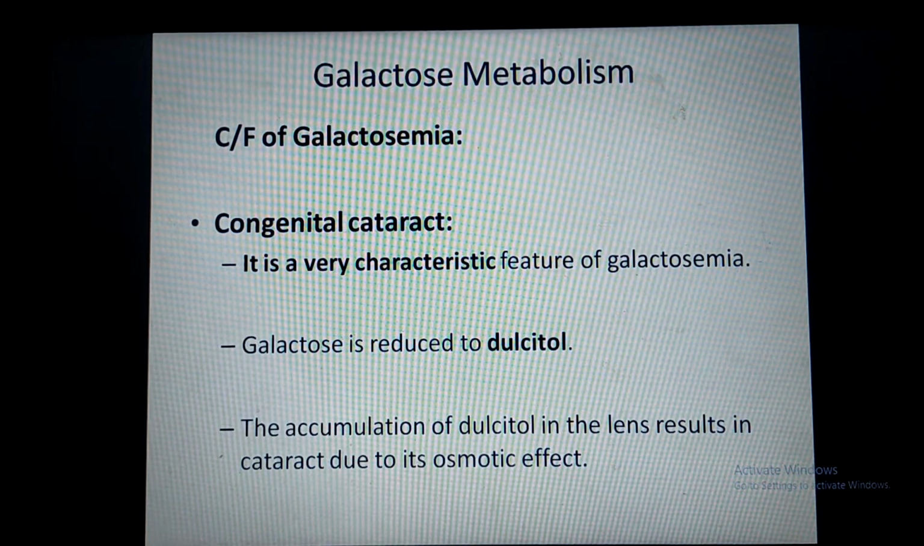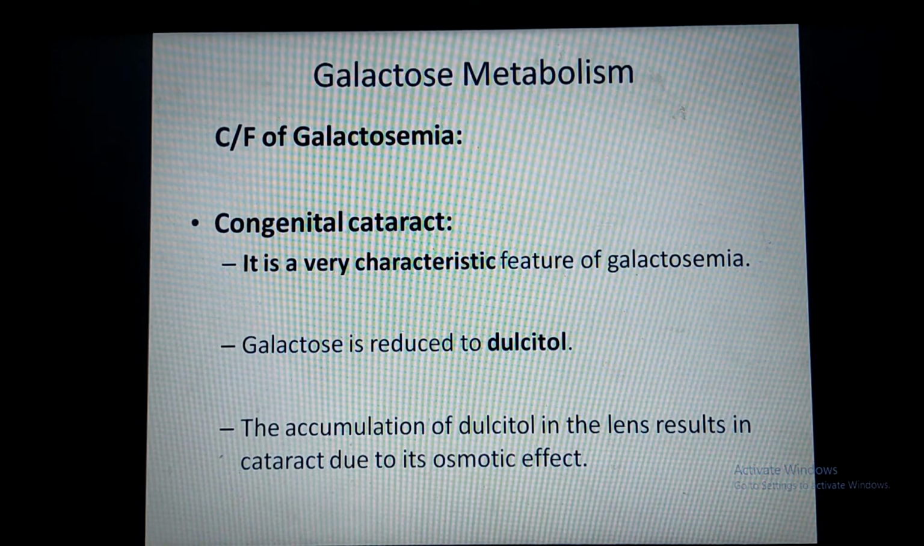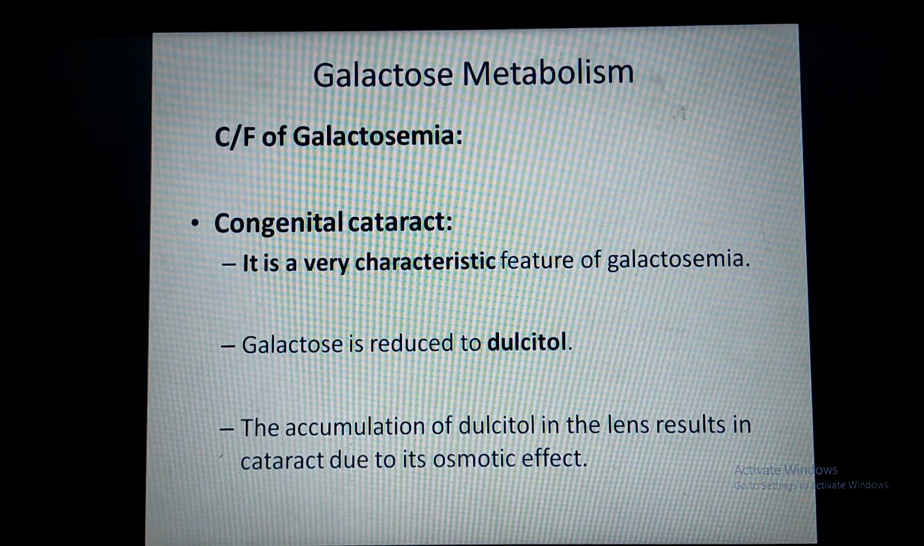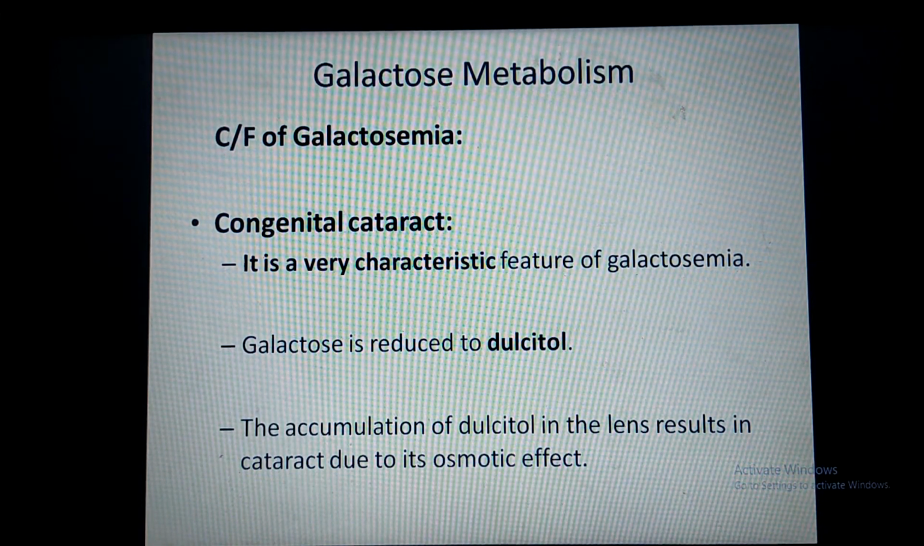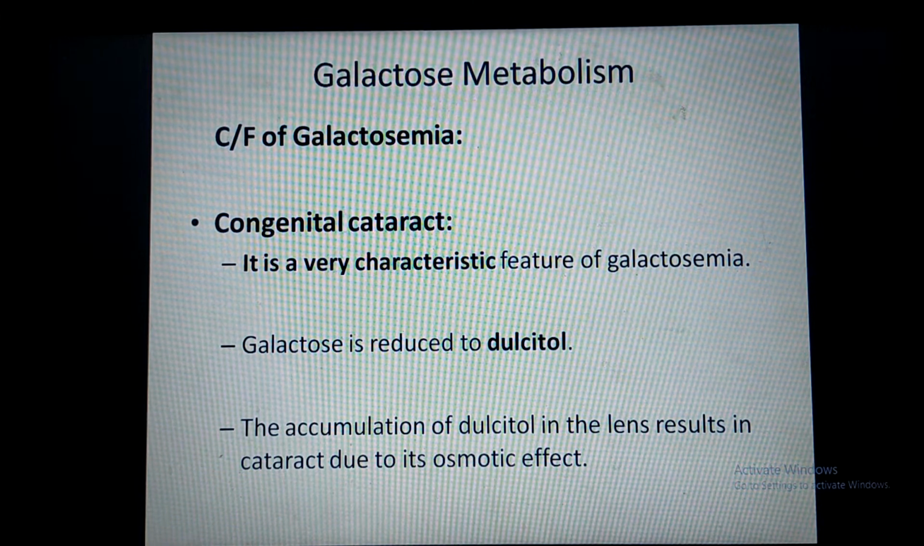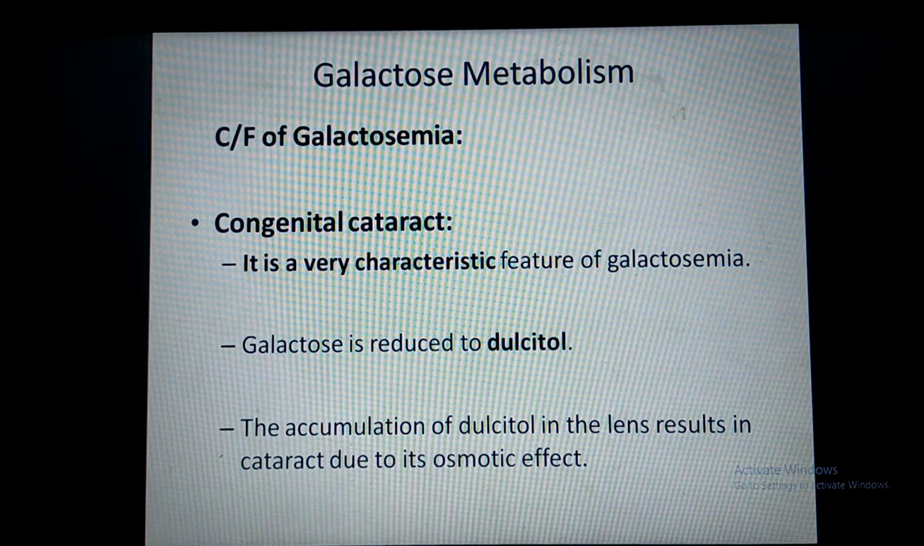The most characteristic feature of galactosemia is congenital cataract. Cataract means opacity of the lens of the eye, and congenital means present since birth. When the cataract is present since birth, it is the characteristic feature of galactosemia.